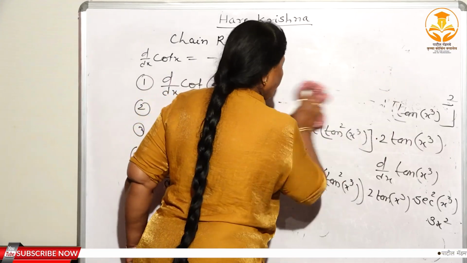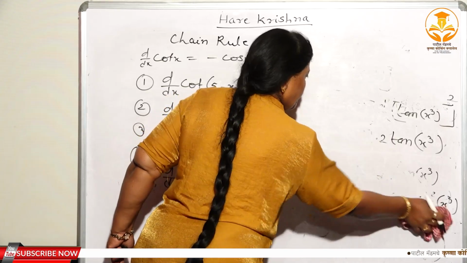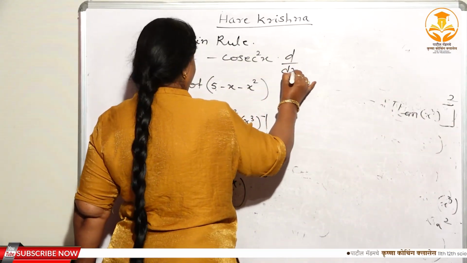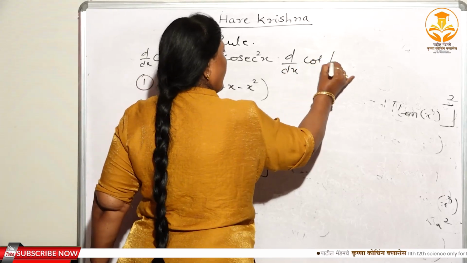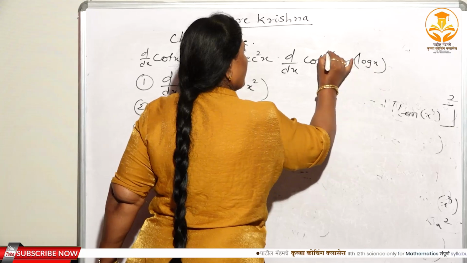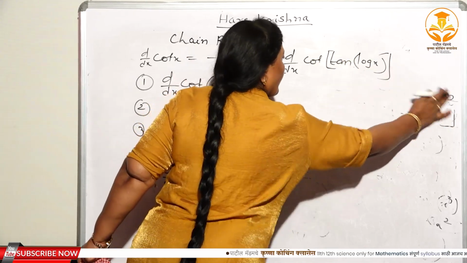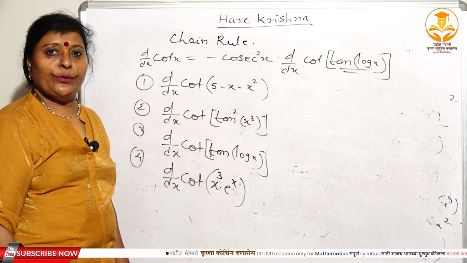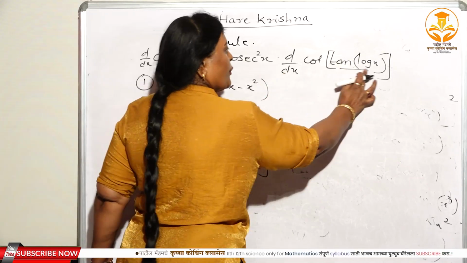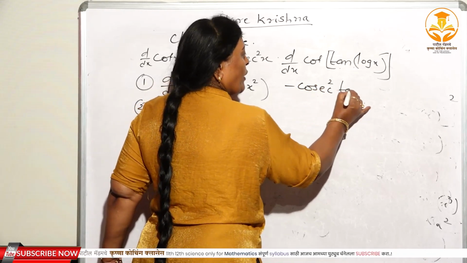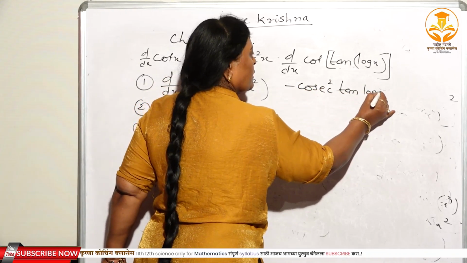See. Third, that is d/dx of cot of tan of log x. Right? See. Where you have to substitute u? Again, tan of log x is equal to u. The derivative of cot u is minus cosec square u, means minus cosec square(tan of log x). Right?